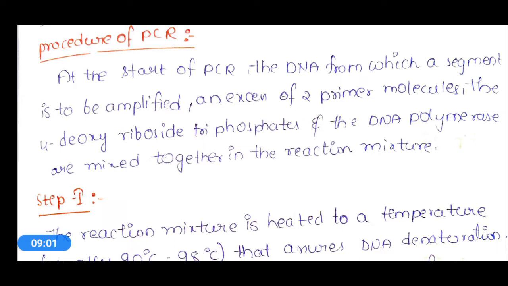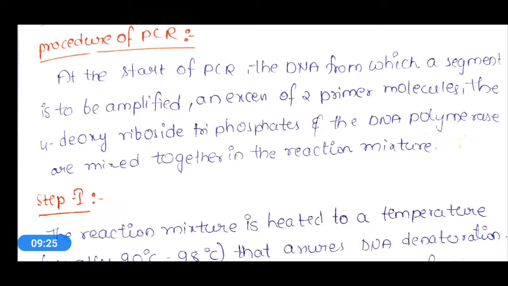And if you see this procedure, at the start of the PCR, the DNA from which a segment is to be amplified, an excess of 2 primer molecules, the 4 deoxyribonucleoside triphosphates and the DNA polymerase are mixed together in the reaction mixture.